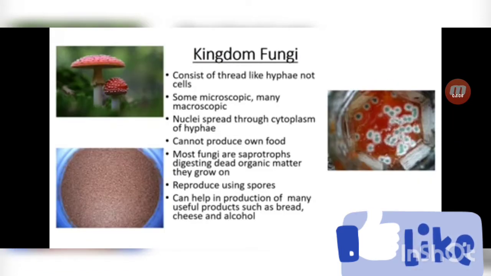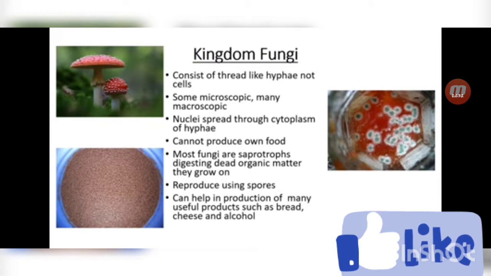Kingdom Fungi. They consist of thread-like hyphae, not cells. Some fungi are microscopic, that means you cannot see them with your naked eye, and many are macroscopic, that means you can see them with your naked eye.